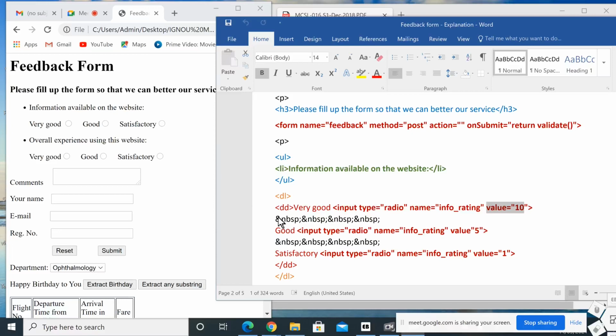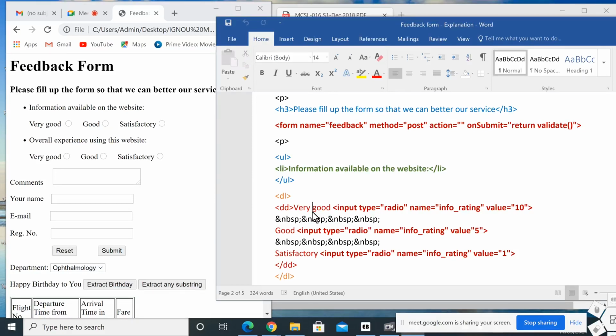And what's the use of this &nbsp;? A non-break space. &nbsp; means if you want to put a space: if you are using multiple spaces in between two words, it will not be treated as multiple spaces in HTML. HTML will take it as only one space. If you use 10 spaces in between two words, HTML will treat it as one space.